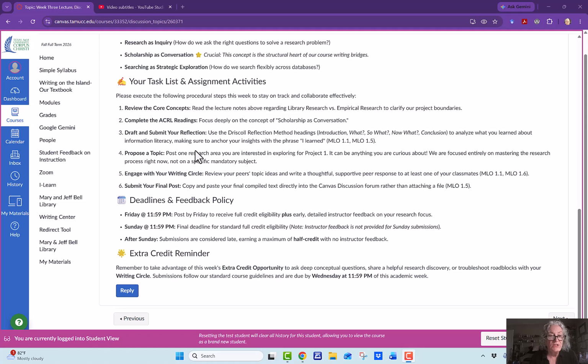You're going to propose a topic that you want to research for this project. It can be anything you want, any area. If you're doing research for another class, feel free to do that. We're not looking at topic information until Project 3. We're looking at what research is, how to use artificial intelligence to help you with research, and how to look at the credibility of a topic.